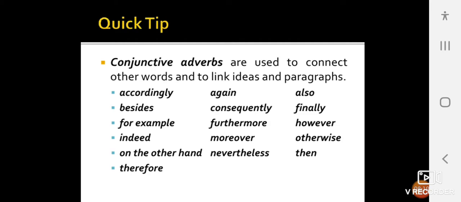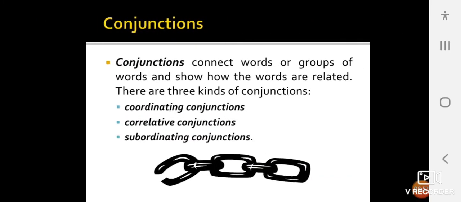Conjunctive adverbs are used to connect other words and to link ideas and paragraphs. So, accordingly, besides, for example, indeed, on the other hand, therefore, again, consequently, furthermore, moreover, nevertheless, also, finally, however, otherwise, then. These are examples of conjunctive adverbs.